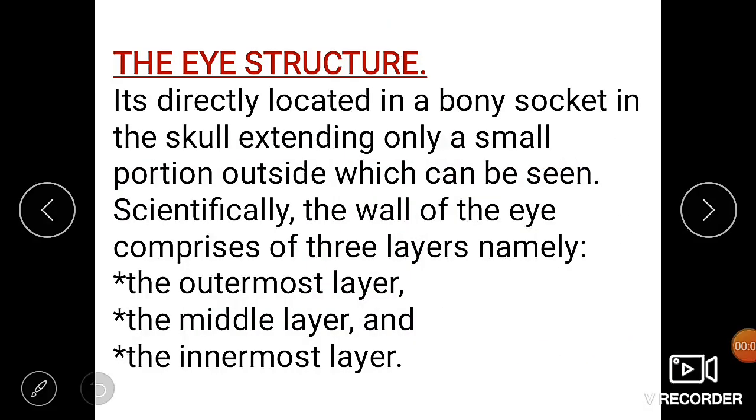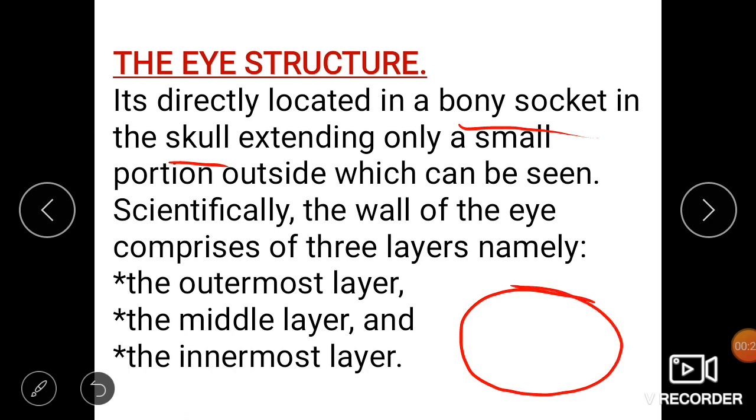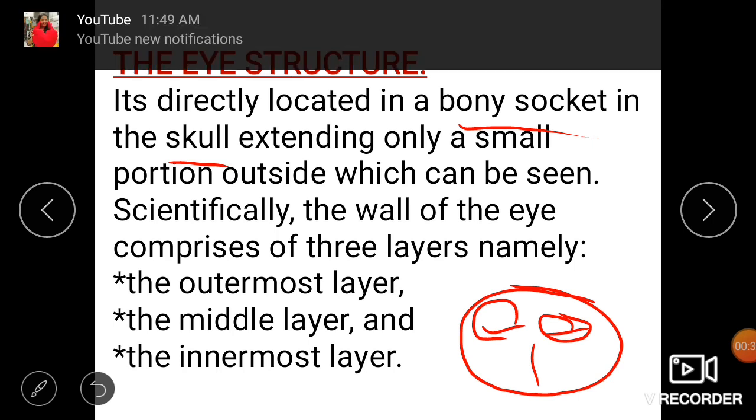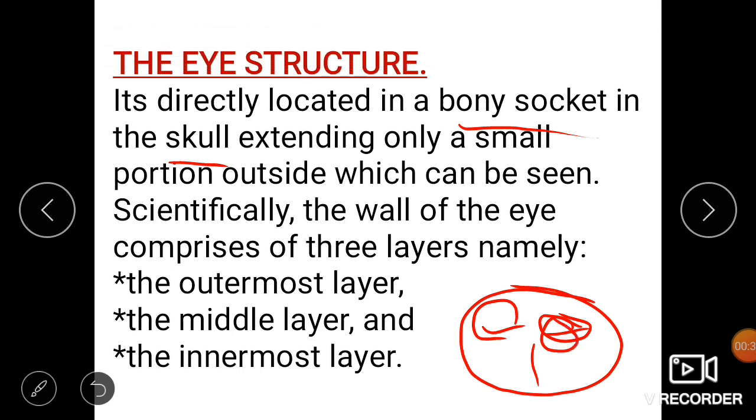I already said in the introduction that the eyes are mainly located in the orbital cavity. The orbital cavity is present in the bony socket in the skull. The bony socket present over the skull, in the face portion, is the small portion where the eyes are situated.